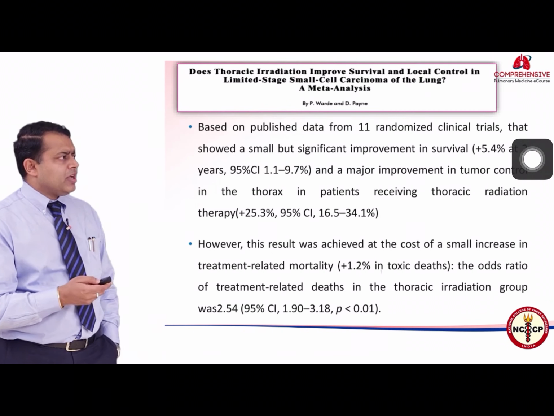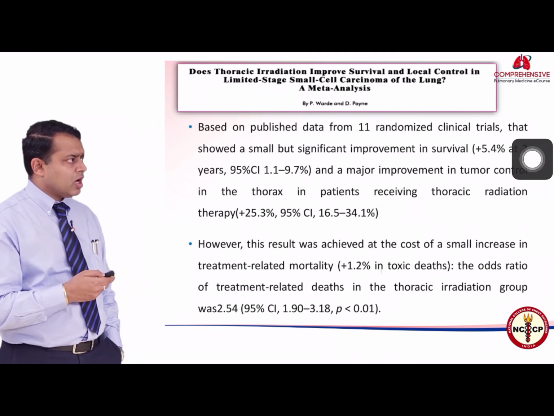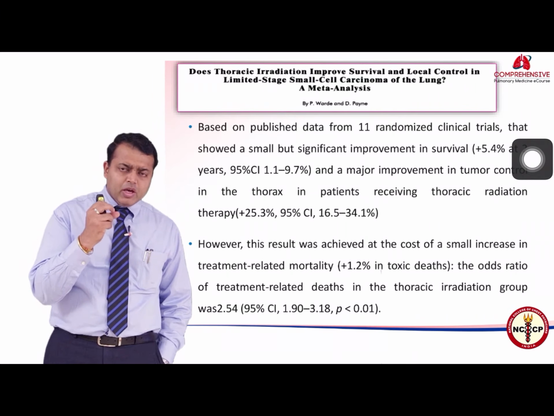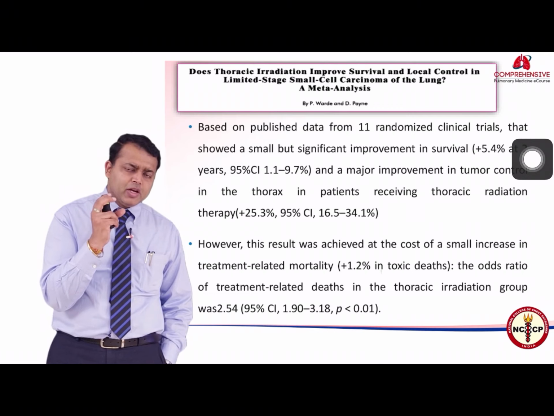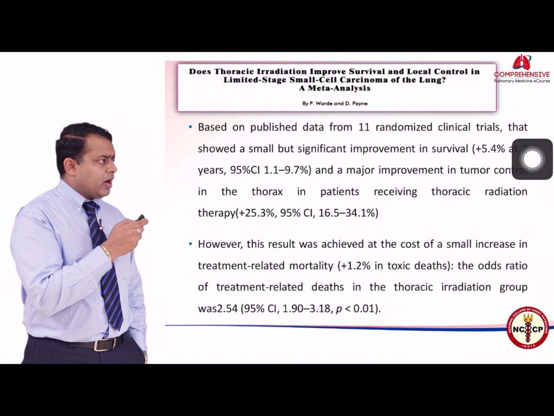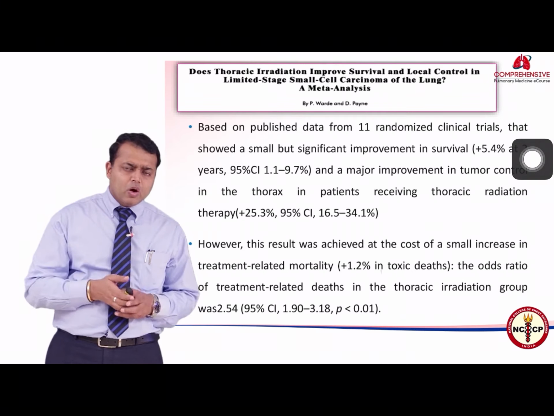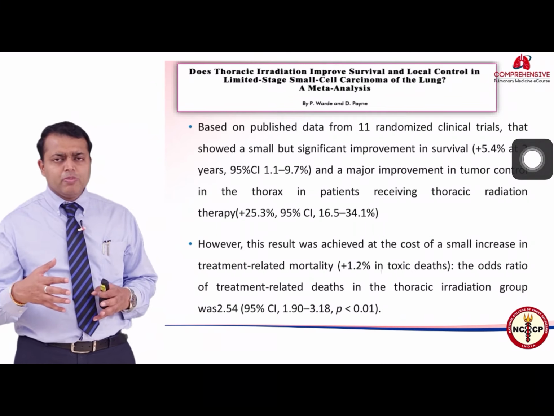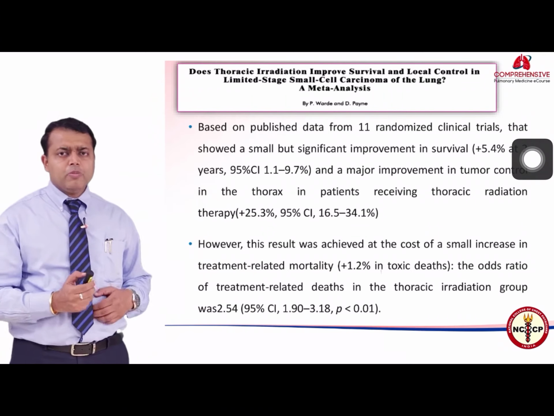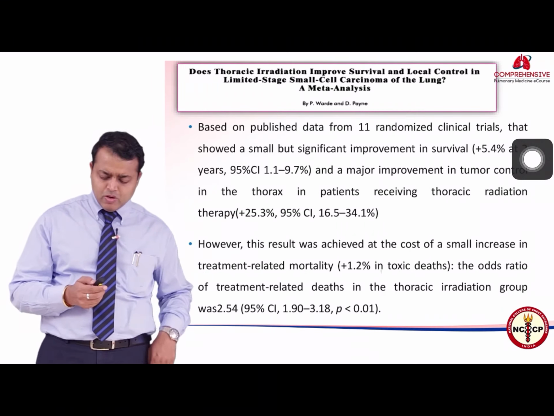So does thoracic irradiation improve survival and local control in patients with limited stage small cell carcinoma of the lung? Yes, there is a lot of published data, and the overall survival benefit in absolute terms is about 5% when you use concurrent chemoradiotherapy, as is written over here. It may also account for slightly extra toxicity. Sometimes doctors don't treat patients with concurrent chemoradiotherapy for fear of toxicity and toxic deaths, but as far as the literature is concerned, combining the two modalities definitely increases the toxicity, but toxic deaths are not more than 1 to 2%.